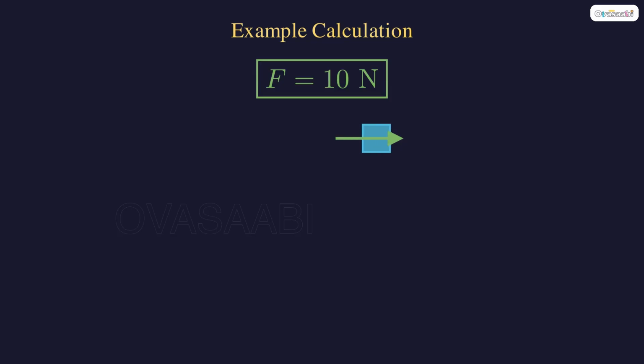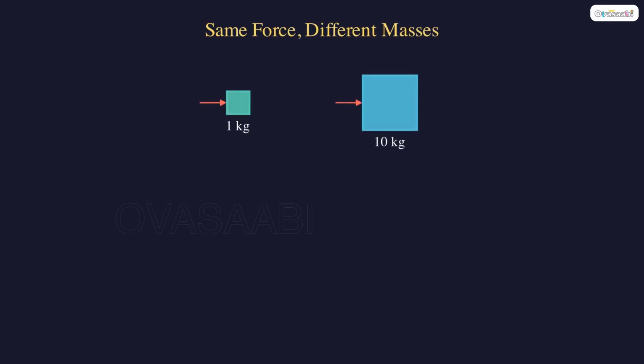A 5 kilogram box pushed with 10 newtons accelerates at 2 meters per second squared. Watch it move. Same force, different masses. The lighter object accelerates more. More mass means less acceleration.